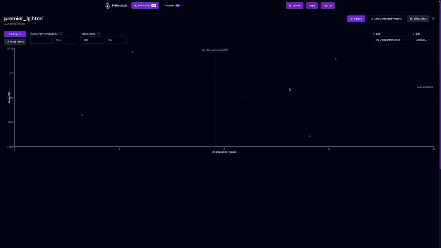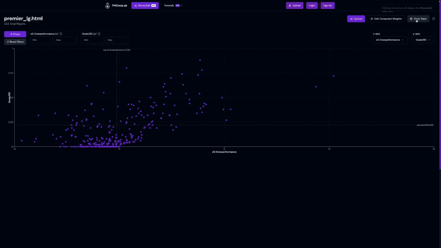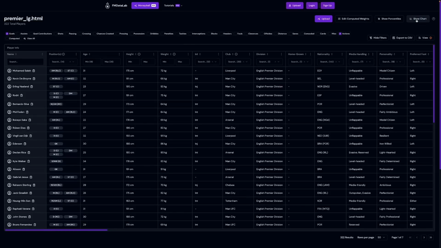Additionally, a warning icon will appear on the filters button, and hovering over this icon will show which filters are applied. Clicking the reset filters button below the filters button will clear all filters in the scatter chart view. This will also reset all filters in the table view.